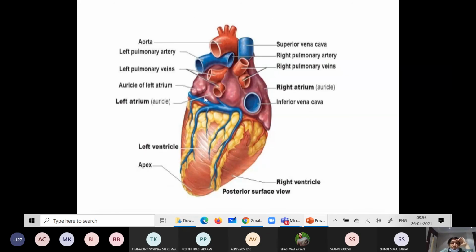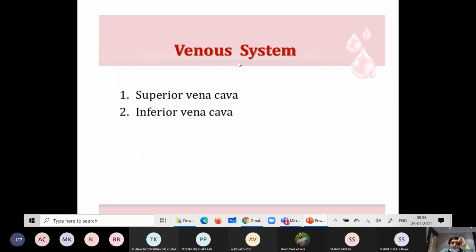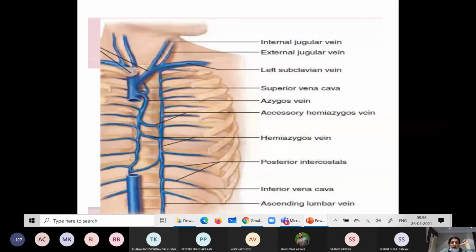Here again, this is the superior vena cava in the anatomical position of the heart, dissection. The venous system of the thorax is the superior vena cava and inferior vena cava.